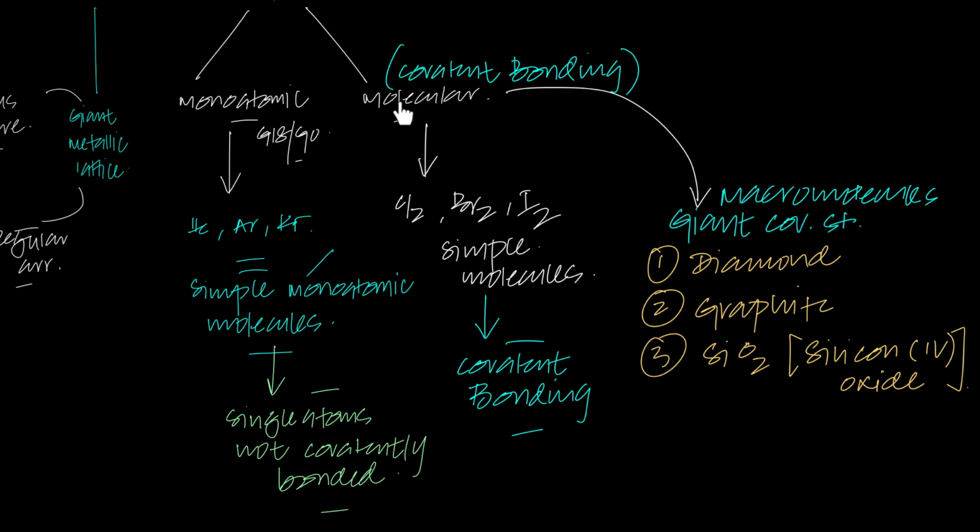So if you talk about the simple molecular structure, they are simple molecules with covalent bonding, and giant molecular structures are just one big fat molecule with covalent bonding. So they both have covalent bonding, but one are simple molecules and one is just one big fat giant molecule, right?